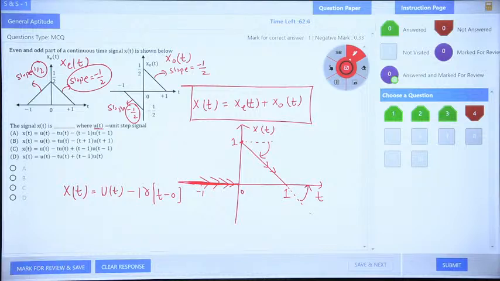Wow! Gunji Naveen Kumar already replied option C, sir. Wow! Very good, child. Very good.